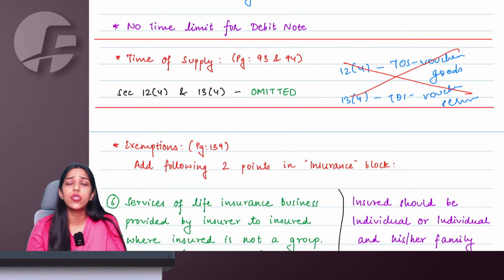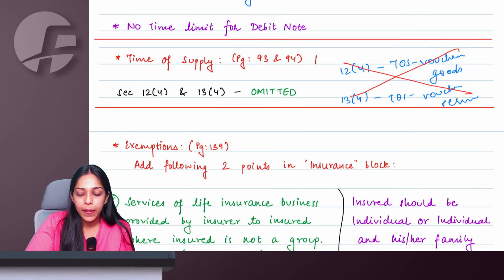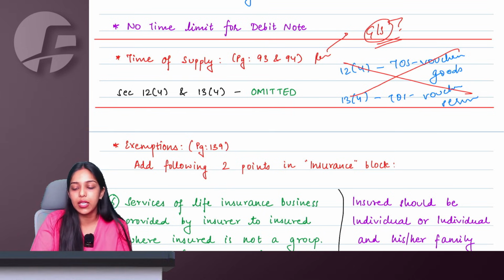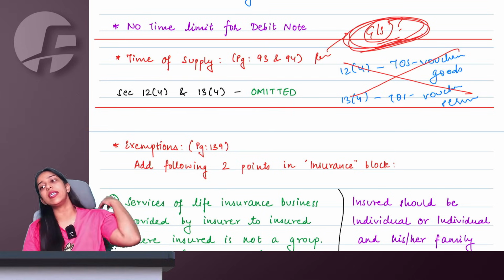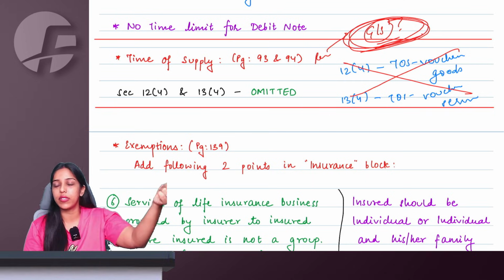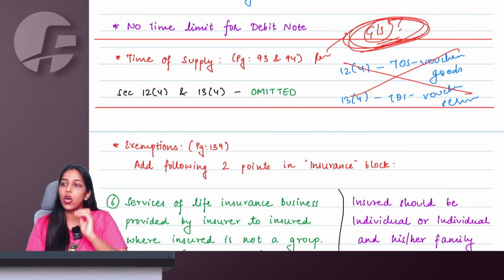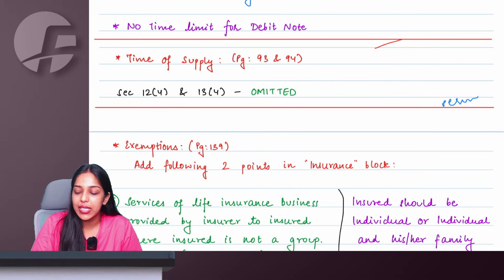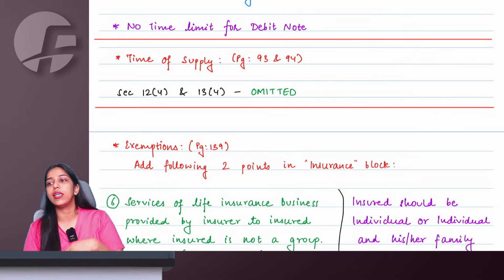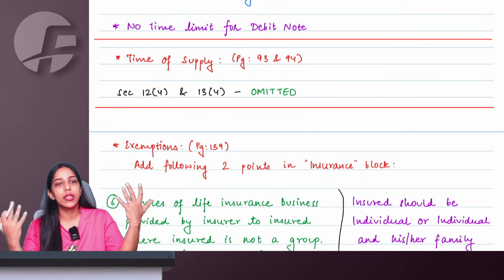Ma'am, the voucher is not taxable, but when you redeem the voucher against some specific goods or services, then those goods or services are taxable, and accordingly we will calculate the time of supply for those goods or services, and not the time of supply of the voucher. So do not mistake it like, ma'am, if I have a voucher, I redeem it and take some goods or services, there is no GST.